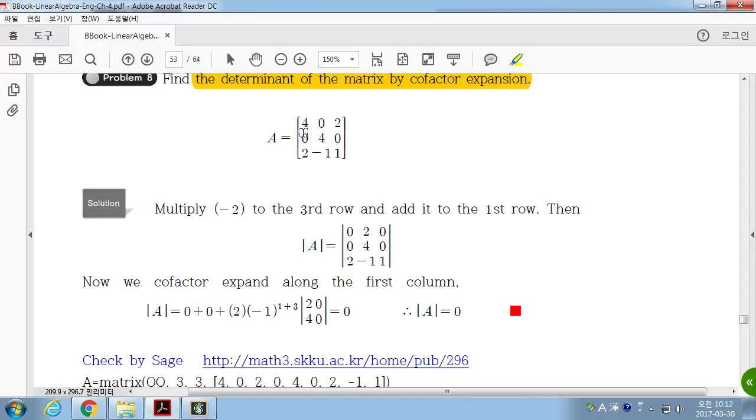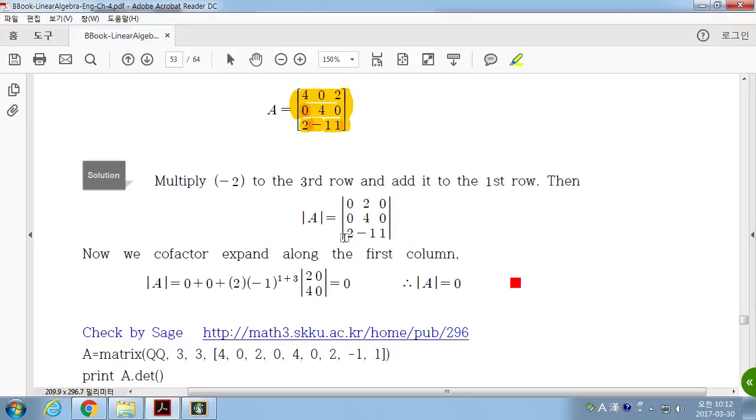Since you already have a 0 here, you make this one 0. So multiply -2 on the third row and add it to the first row. Then you will have this matrix. Then the determinant of this matrix can be found by cofactor expansion on the first column, which has 2 zeros, which can be easily obtained. Okay?